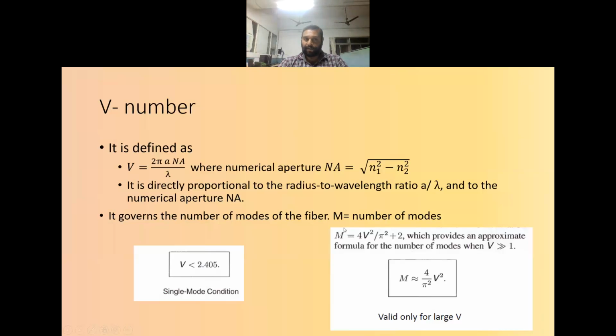It will decide how many modes can pass through a fiber, and that is equal to 4V squared by pi squared plus 2. If V is very large, we can approximate it as 4 by pi squared into V squared. If the V number is less than 2.405, it will be single mode. If it is greater than 2.405, it will be multi-mode.